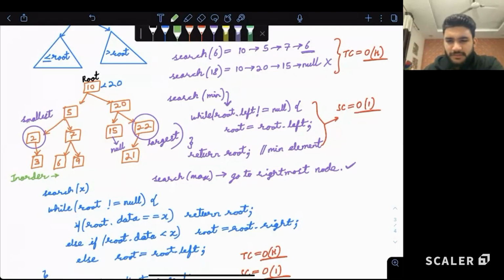We have first 2, then 3. So we start from the 10, then we go to 5, then we go to 2. Left is not there, so we'll print 2. Then we'll go to the right side of 2. We'll go to 3, we'll print 3.